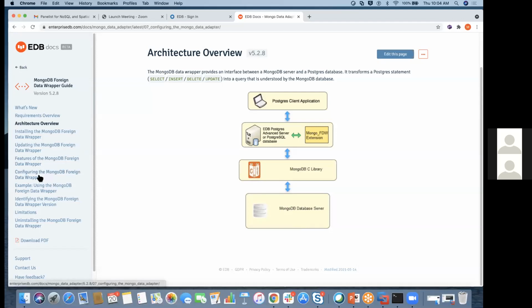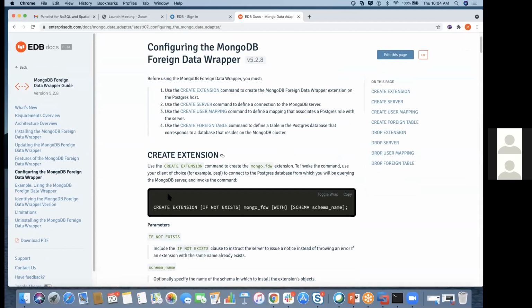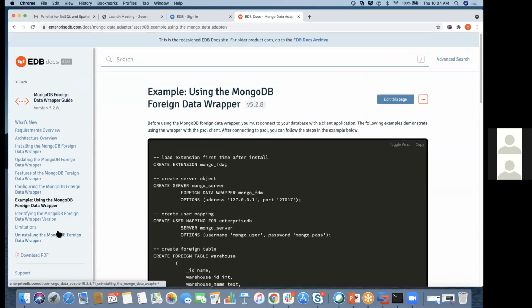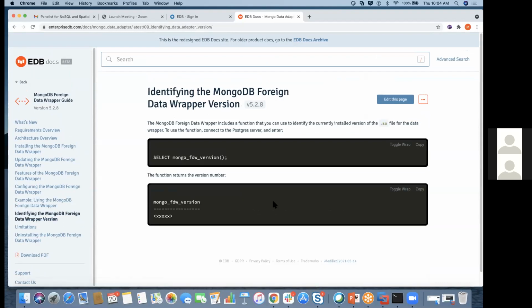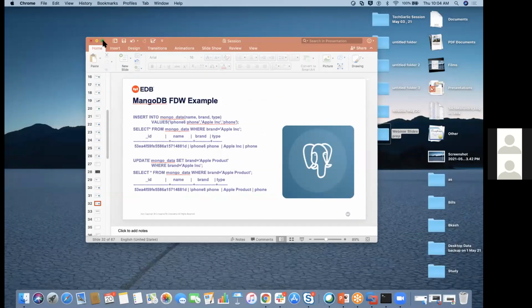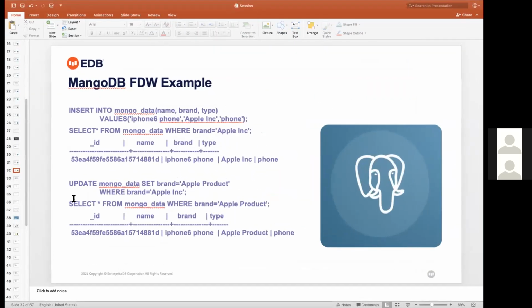Those configuration steps you can see in this documentation. For testing purposes, you can build a test environment and create the foreign data wrapper with MongoDB, and they have given the same example here. So this is about the Mongo foreign data wrapper.